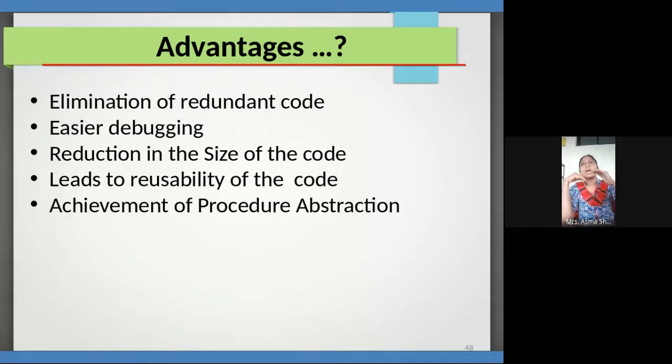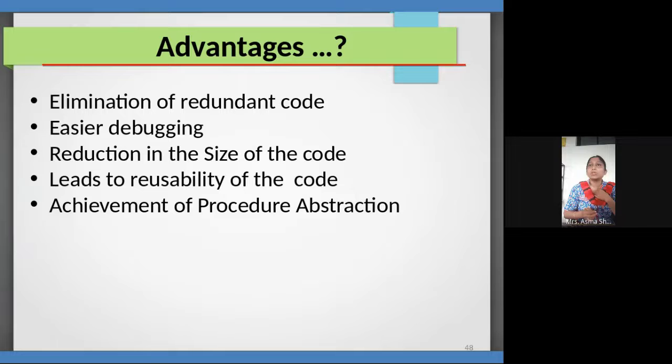From the function call, control goes to the definition part, executes all the statements and comes back. The size of the code is also reduced, because instead of writing the code multiple times in the program, we keep it in a single function and call it. It helps us reduce the size of the code, it leads to reusability of the code, and achievement of abstraction is possible.